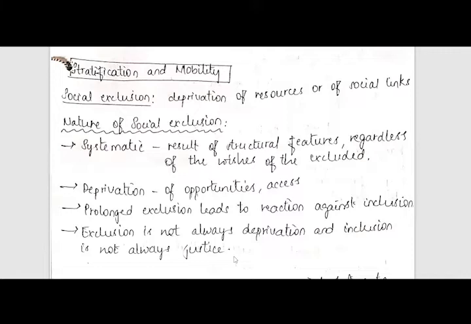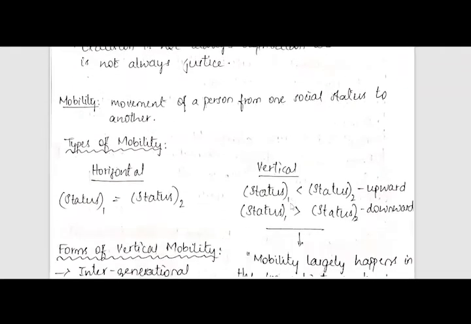In parliament also, women were given opportunity to get into politics, but justice is not being done. In panchayats also, they were given reservations, like 33% of reservations for women. That means inclusion is done, but justice is not done because of the pradhan pati culture. Hence, exclusion is not always deprivation and inclusion is not always justice.